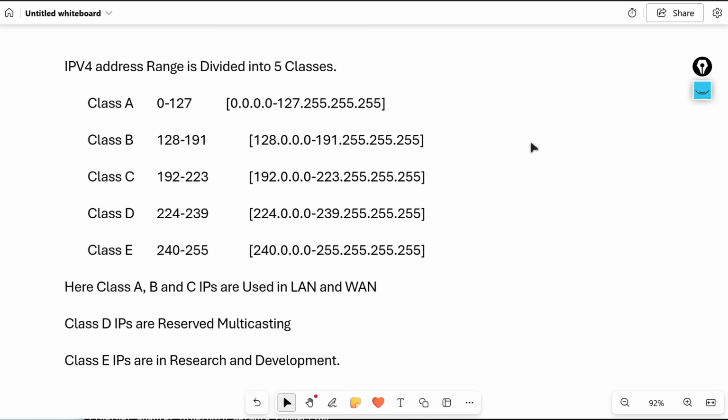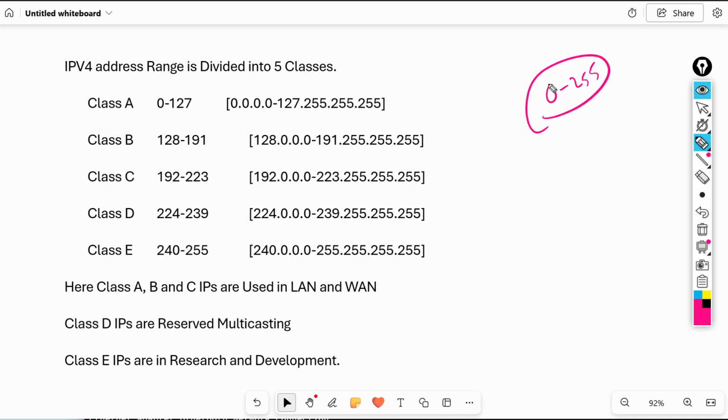Remember this point: 0 to 255 is the complete range. This range is divided into 5 classes.